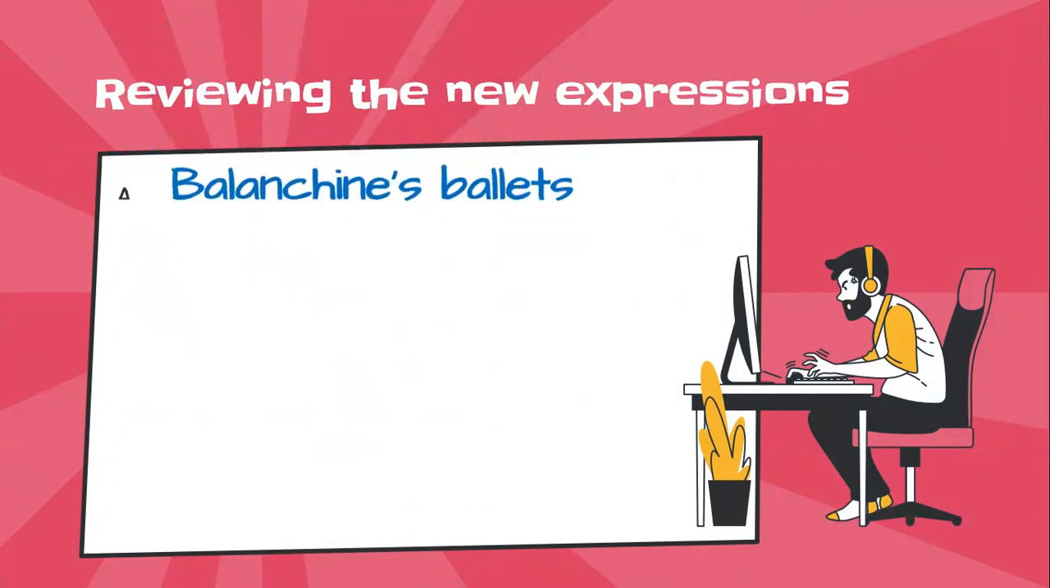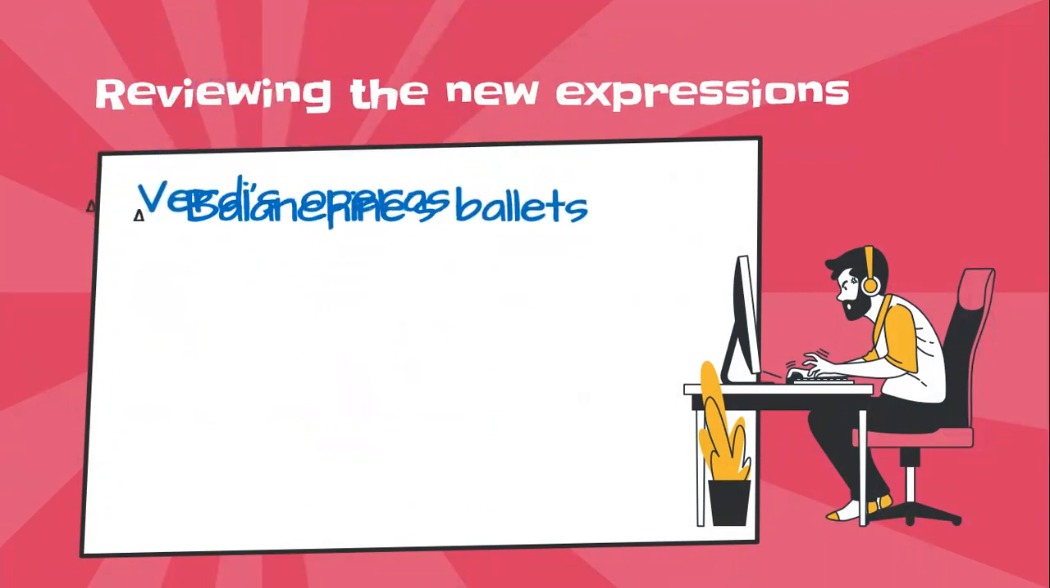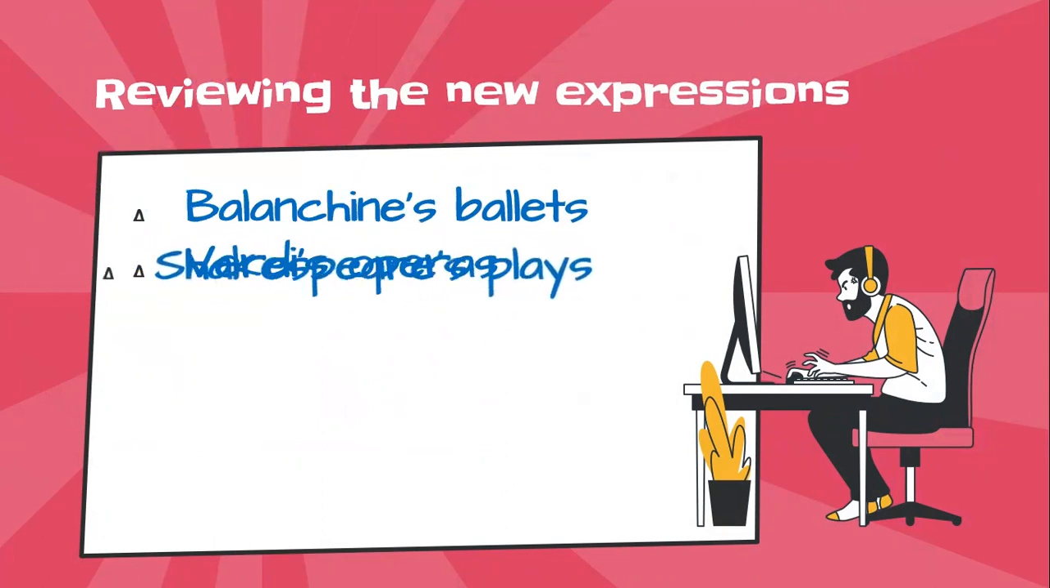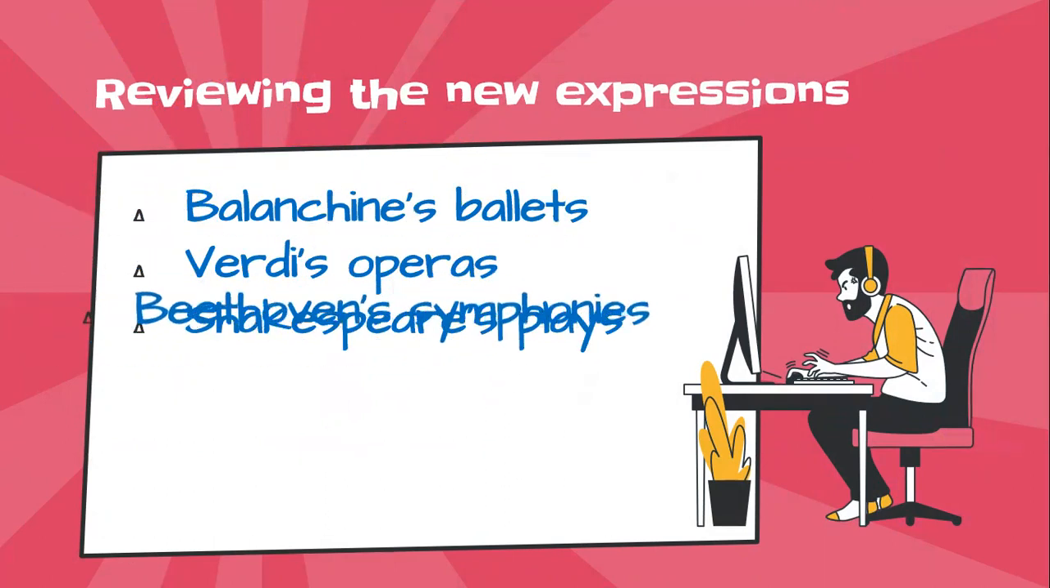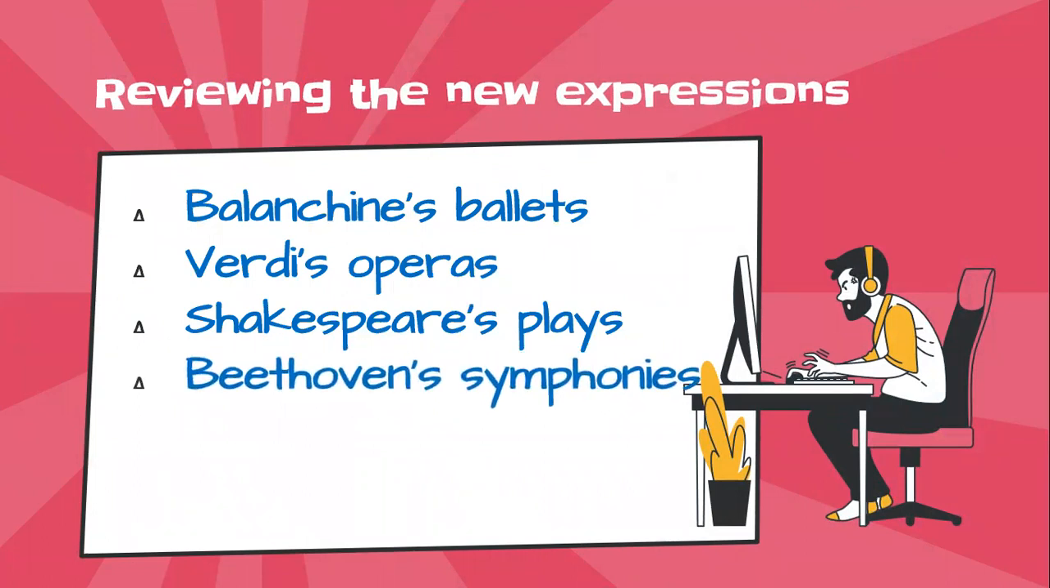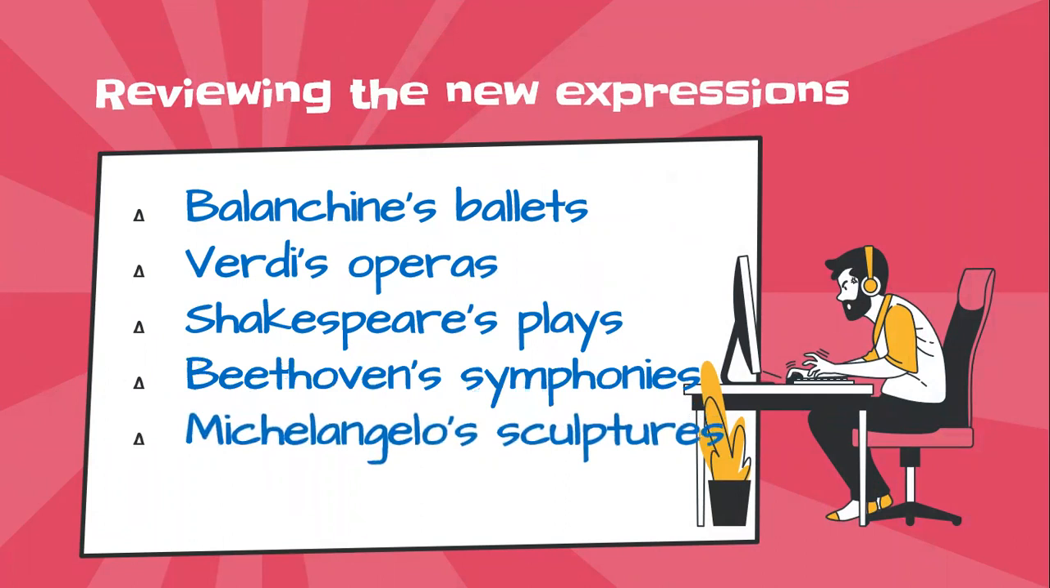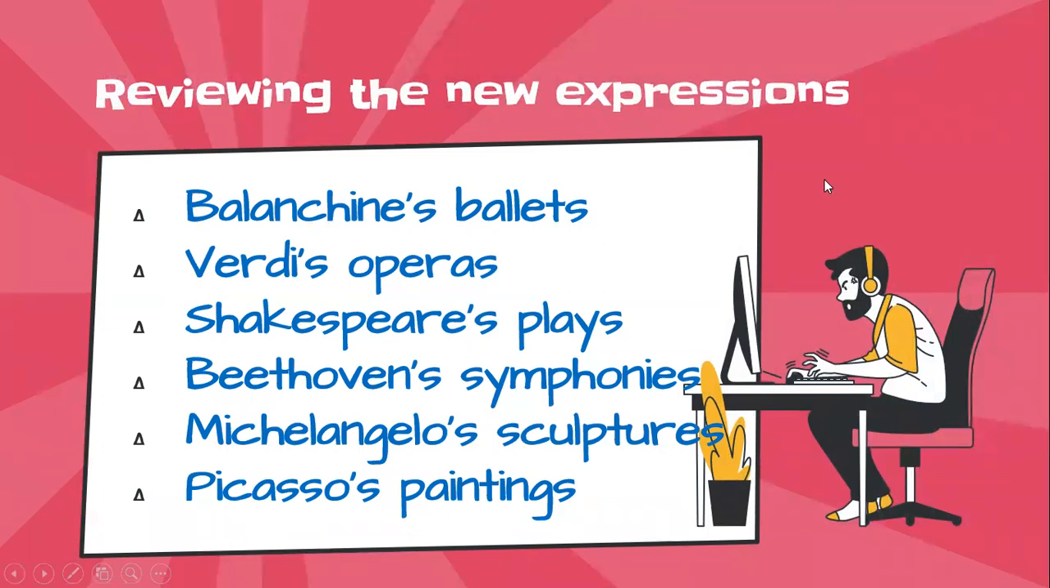Look here. Here we have Balanchine's ballets, Verdi's operas, what else? Shakespeare's plays, Beethoven's symphonies, what else? Michelangelo's sculpture, and Picasso's paintings. So remember, it says whose arts are performed here or presented here. We will use the vocabulary about arts to ask and answer questions in order to know who's owning these arts.